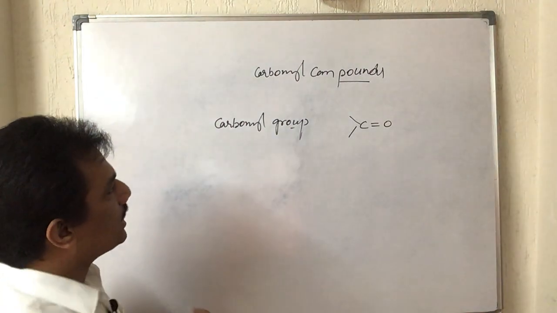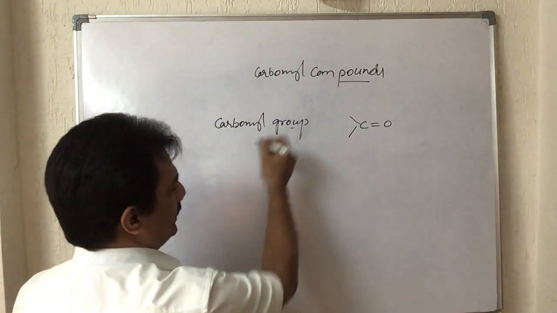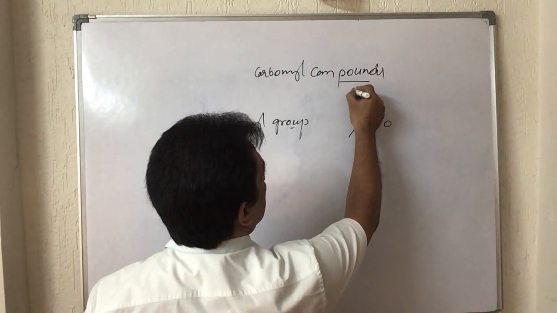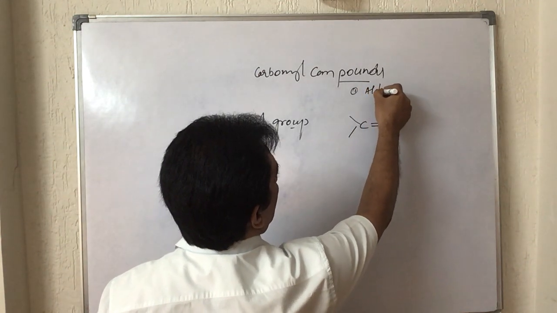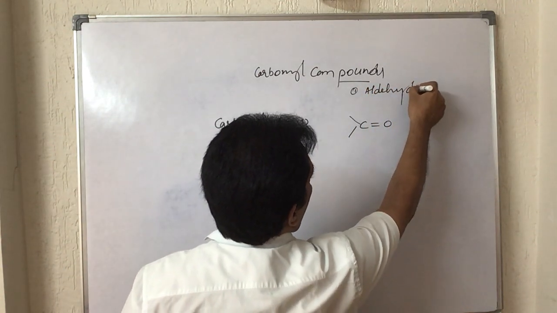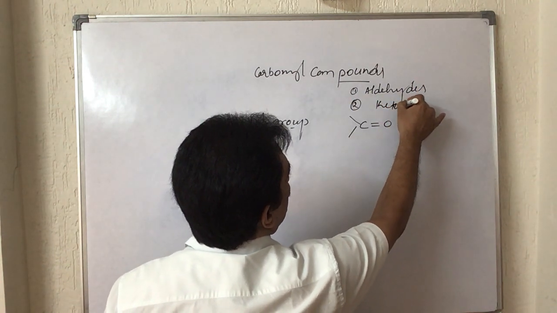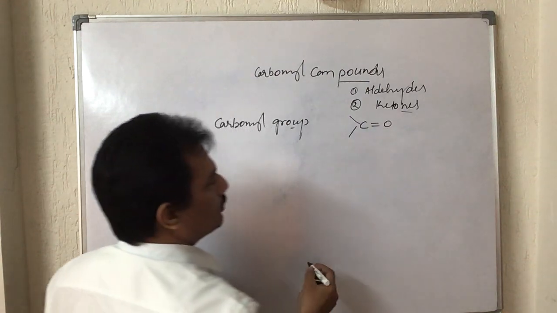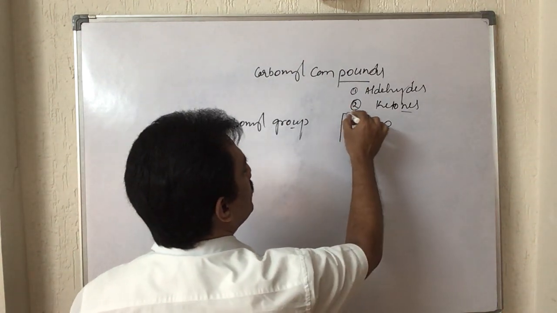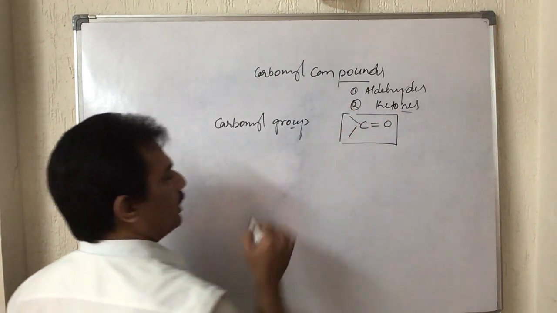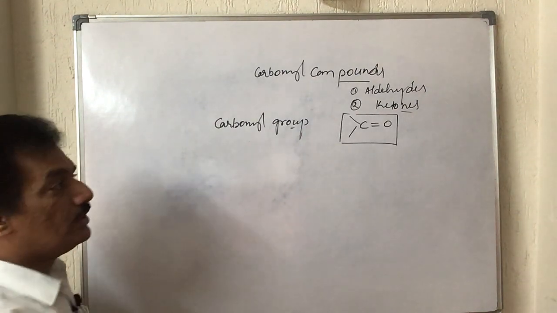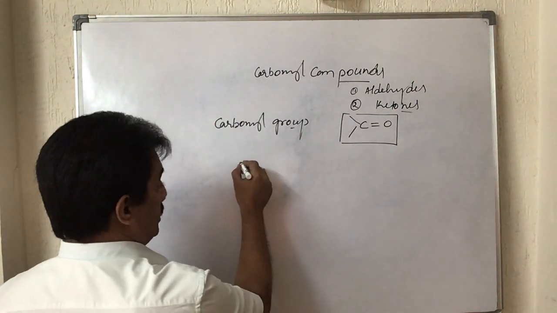These carbonyl compounds are actually of two kinds: one is aldehydes and the second one is ketones. Both these combinedly are known as carbonyl compounds because both possess this carbonyl group. First let us consider what this carbonyl group is.